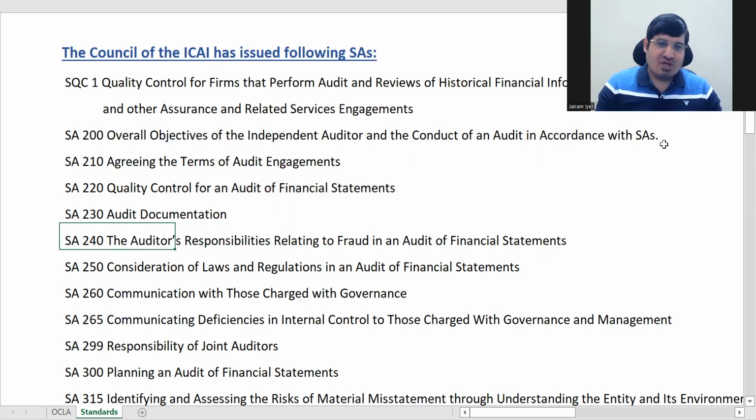ठीक है, and 240 and 250. 240 is auditor's responsibility relating to fraud in an audit of financial statements. ठीक है, और 250 है consideration of laws and regulations in audit of financial statements.